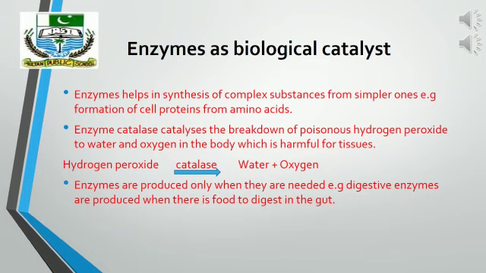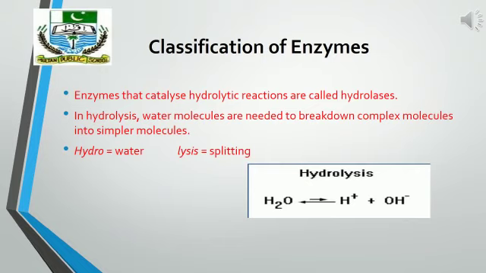So these are some examples which show that enzymes are biological catalysts. So the next topic is classification of enzymes. There are different kinds of enzymes. Enzymes that catalyze hydrolytic reactions are called hydrolases.